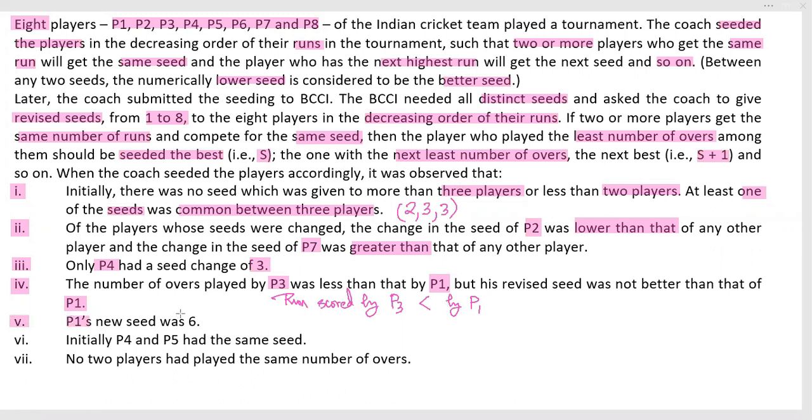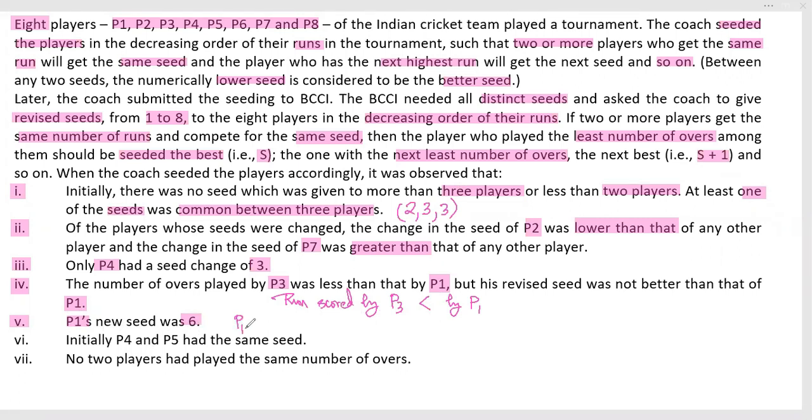P1's new seed was 6. So it is a direct information. P1's new seed is 6. So P3 will be more than 6. That means 7 or 8. So here I can find one information.